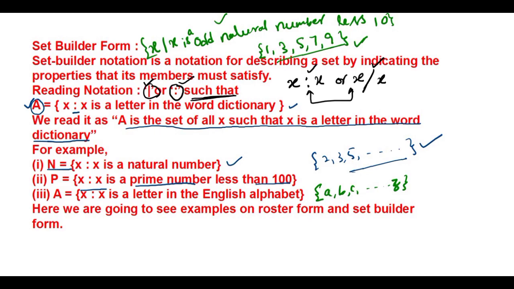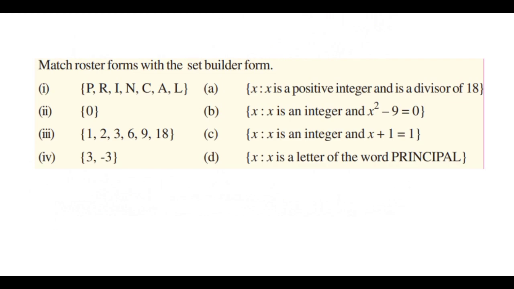Here we are going to see examples on roster form and set builder form. Match the roster form with the set builder form. Principle is the roster form. For this, what is the set builder form? You can see this one, because we have already discussed in the letter principle that a repeated letter should be taken only once, so only one P is used here, and R is used. So this is the match: this is the roster form, and this one is the set builder form.